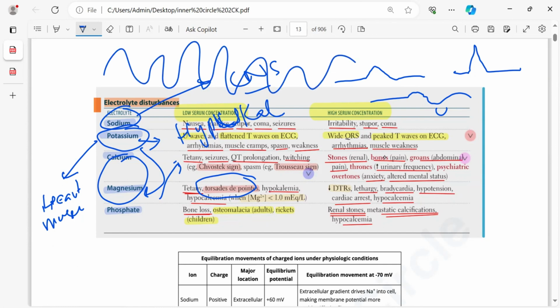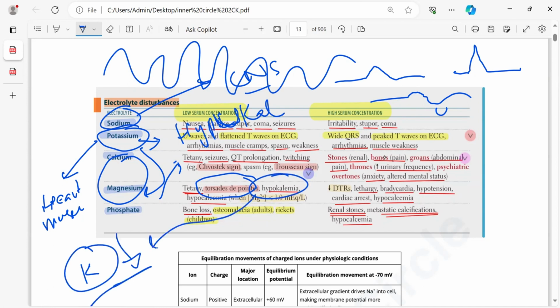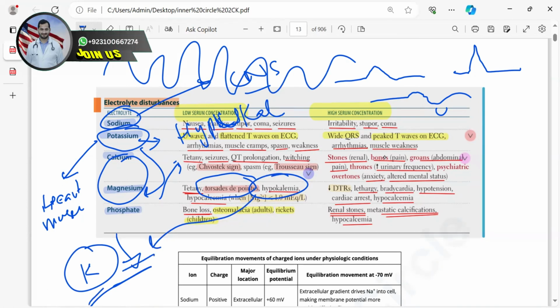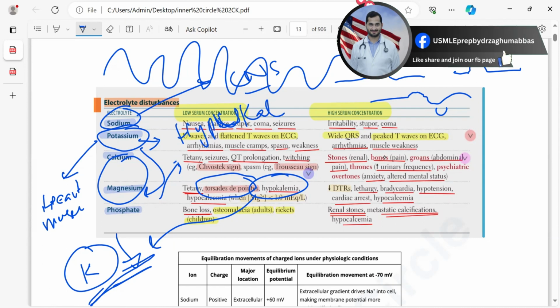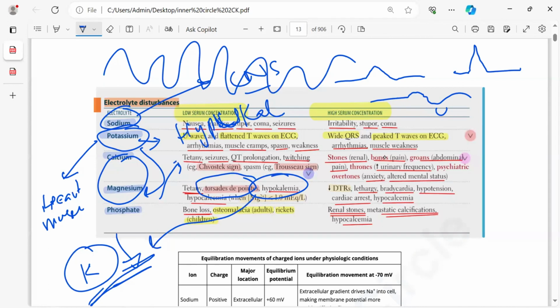We'll cover in cardiology. This is a very high yield point. Guys, remember, if a patient is coming with hypokalemia, potassium is lower. If a patient is having hypokalemia, you give the patient potassium. Still, the patient is having recurrent hypokalemia. Okay, always check the magnesium level. And if magnesium is lowered, you can't correct potassium.